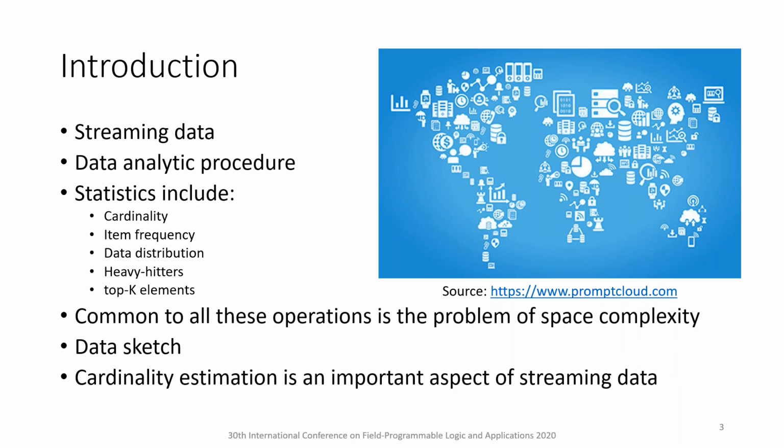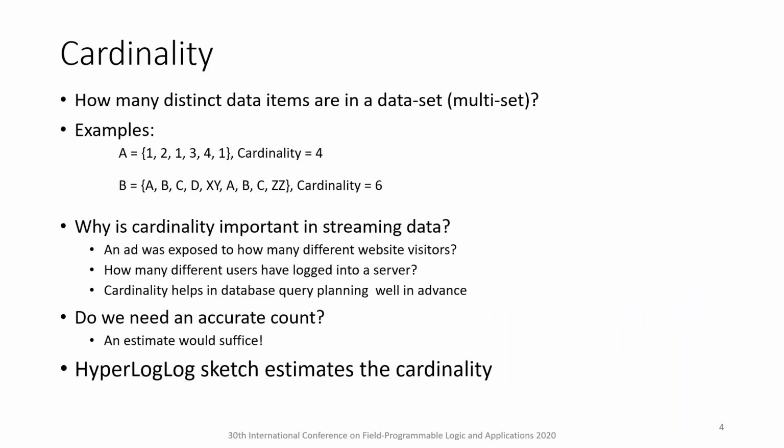One such summary that is a basic property of the streaming data is the cardinality. So what is cardinality? Cardinality addresses the question of how many distinct data items are present in a data set or a multiset. For example, consider a multiset A. There are 4 unique data items in the set and therefore the cardinality is 4. For the multiset B, there are 6 distinct data items, therefore the cardinality is 6.